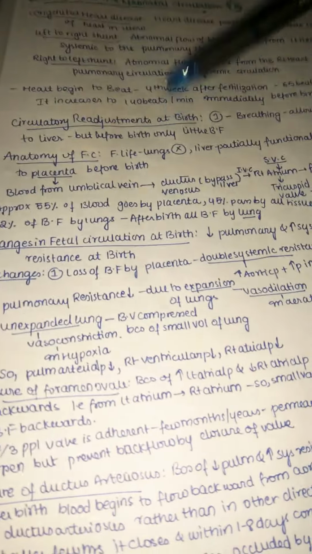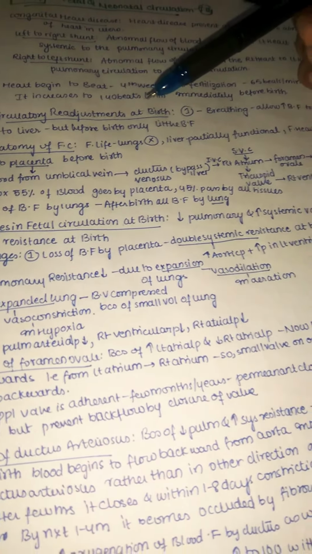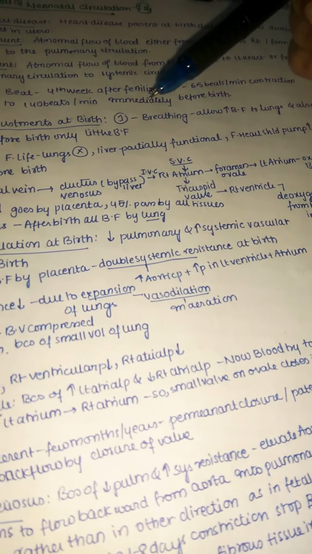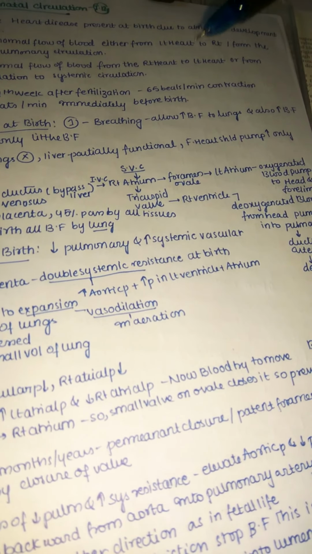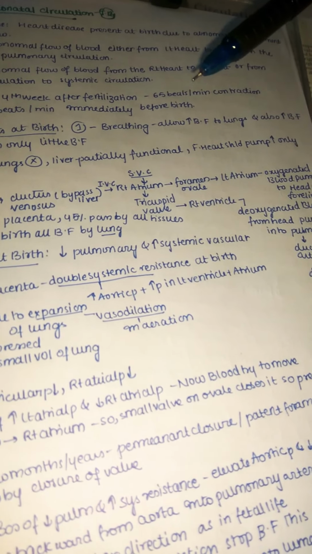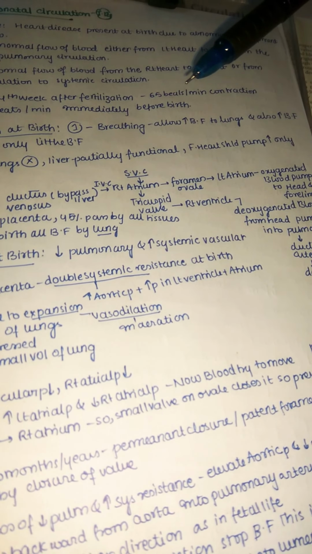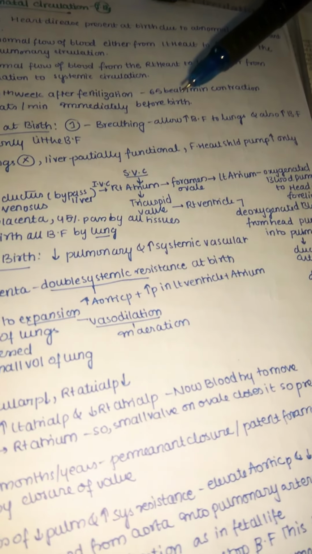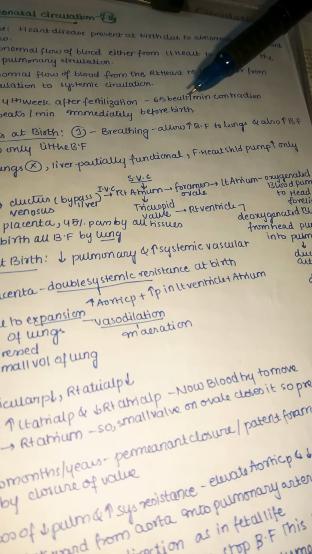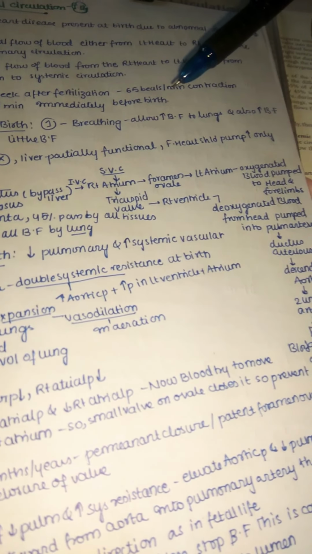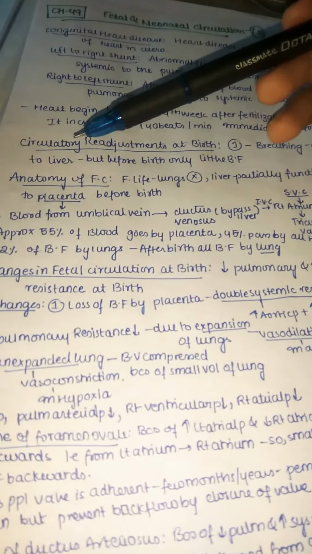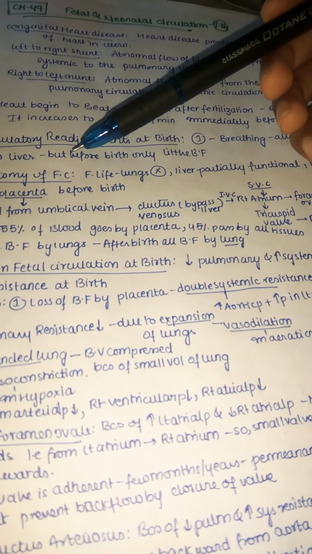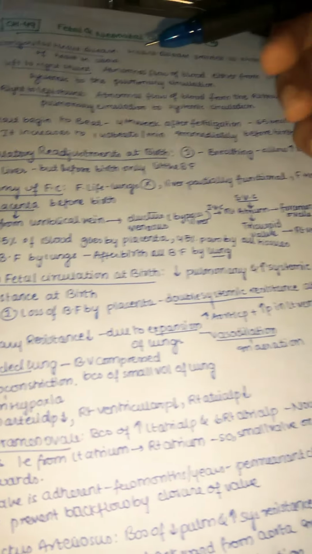Now let us start our main topic, circulatory readjustment at birth. How does this readjustment take place? First, breathing increases the blood flow to the lungs, because in the fetal stage before birth the blood is not flowing to the lungs. Because of breathing, blood now flows into the lungs at a high rate, and there is also an increase in blood flow to the liver. But before birth only a little blood flows to the liver.